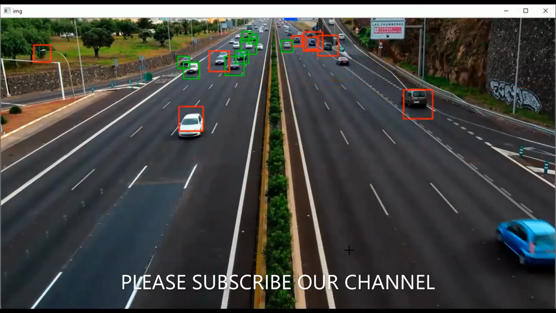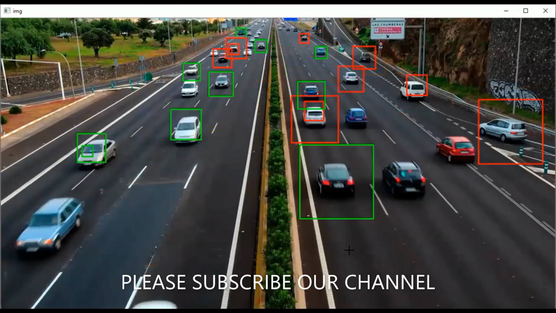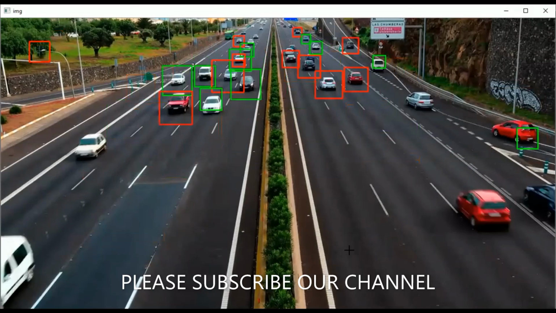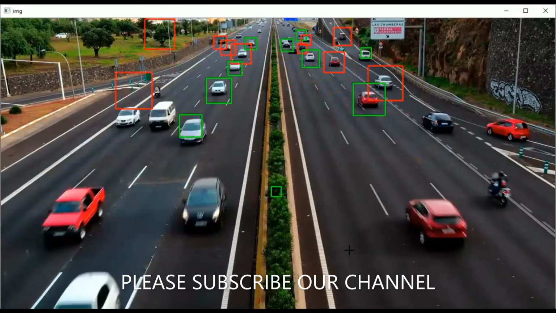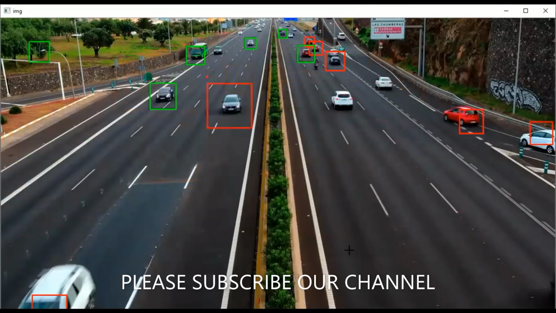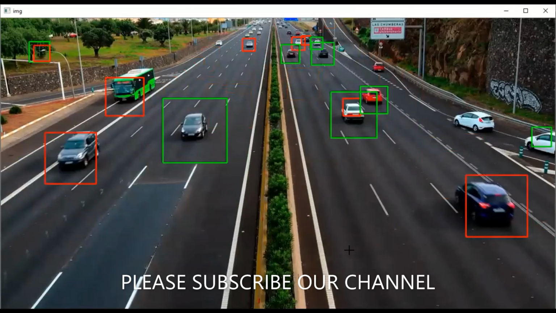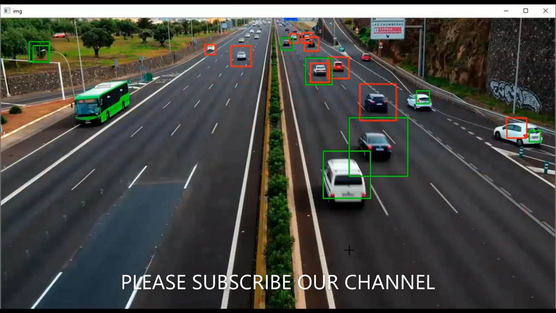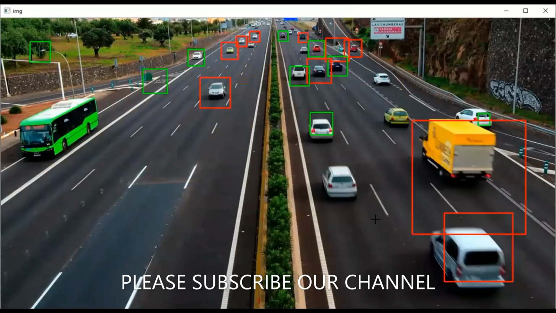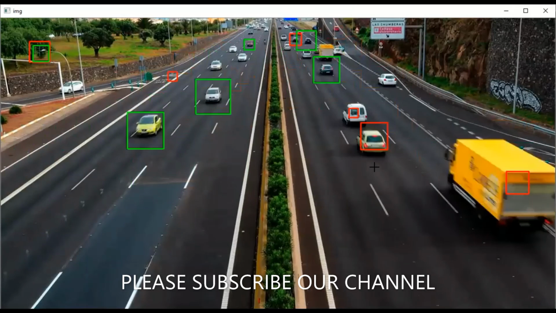Sir, is it possible to scan the number plate and convert it into text? Yes, it's possible. That's a different model. I'll explain that in the next session. But see, this 3D is not clear, I guess. But we can do that one. We'll work on that.